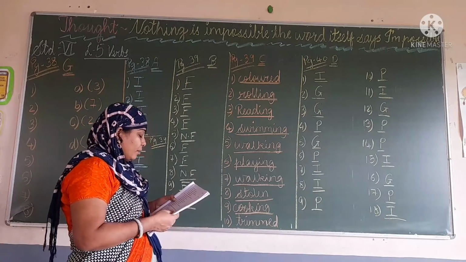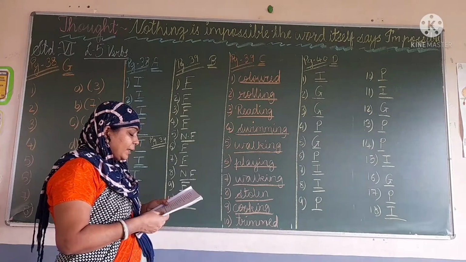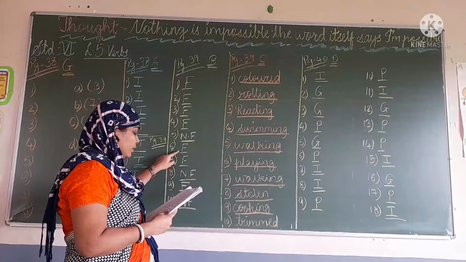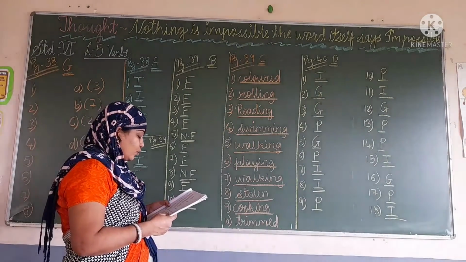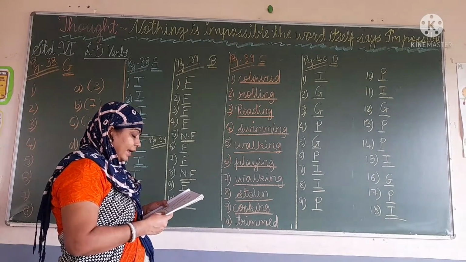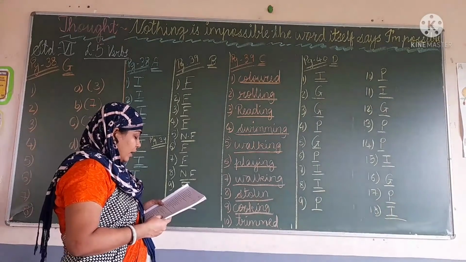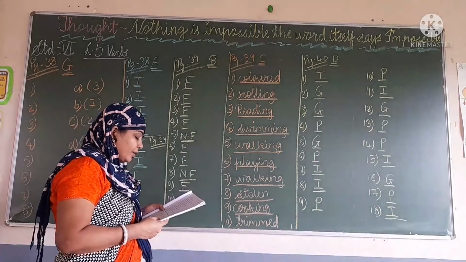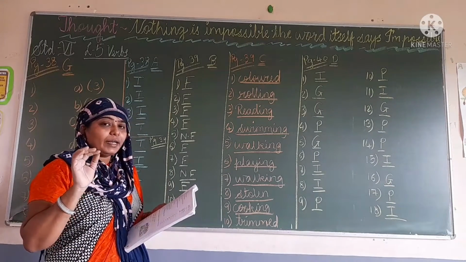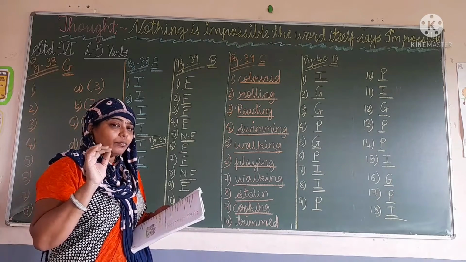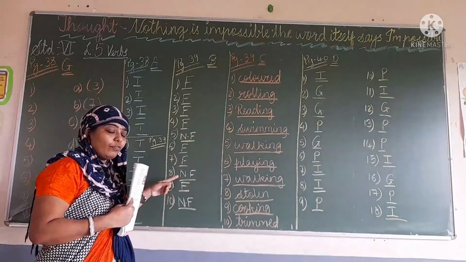Then next. My favorite ice cream flavor is pineapple. So it is finite verb. Okay, next seventh one. The library has books for children of all age. So it is also the finite word. So write F. Then the headmistress gave permission to the children to play outside. To play is not the finite verb. It is an infinitive verb. So there we are going to write not finite. NF. NF for not finite.